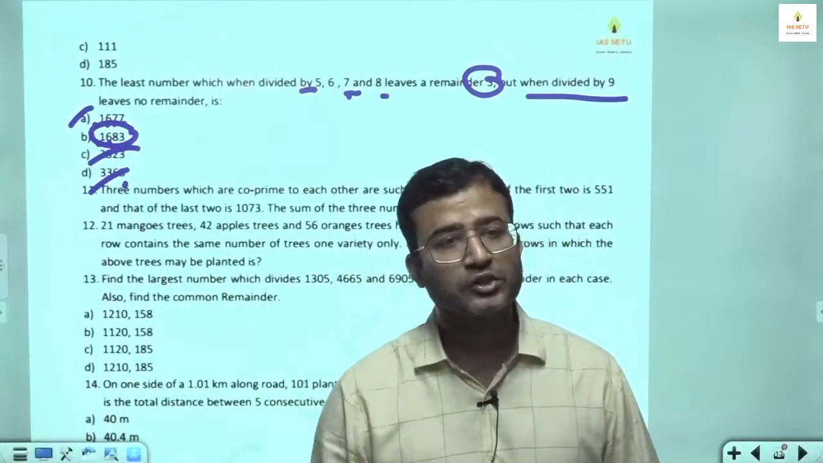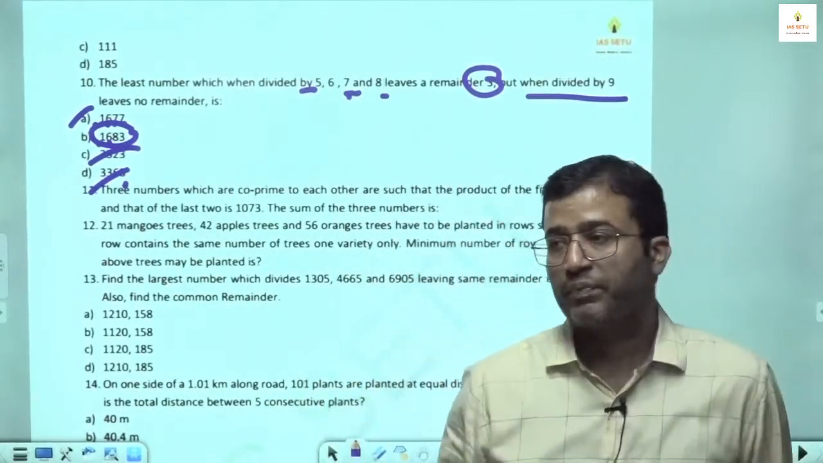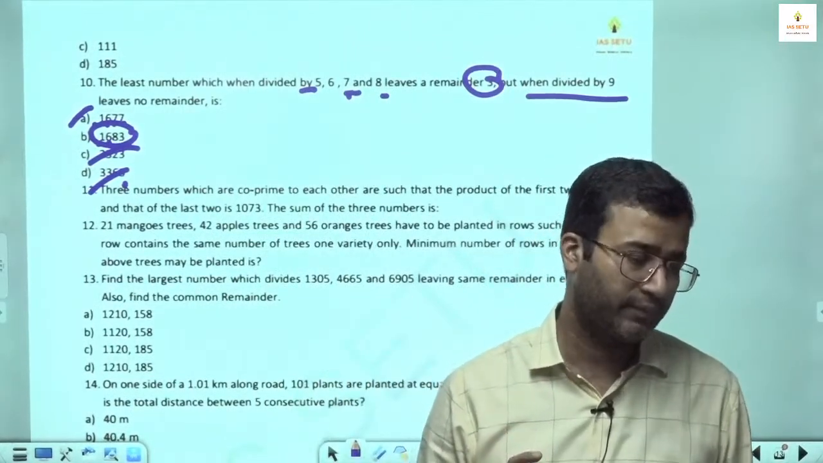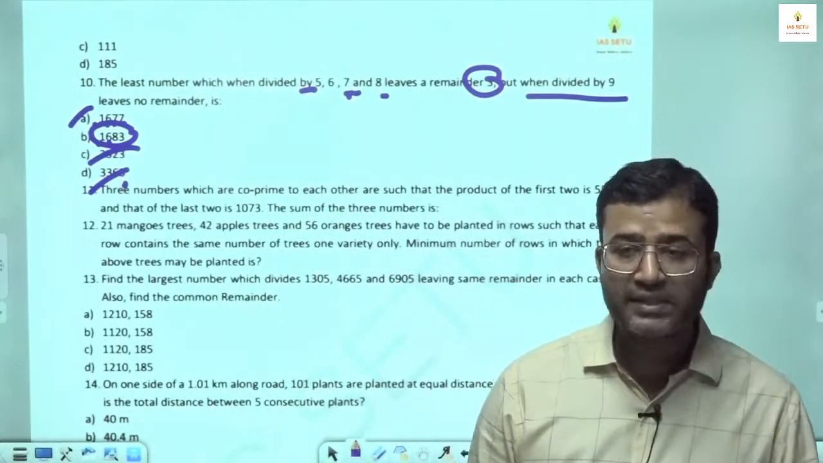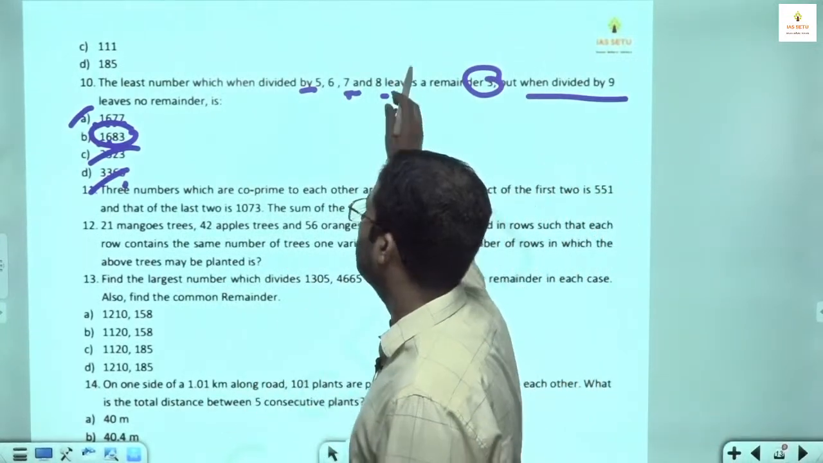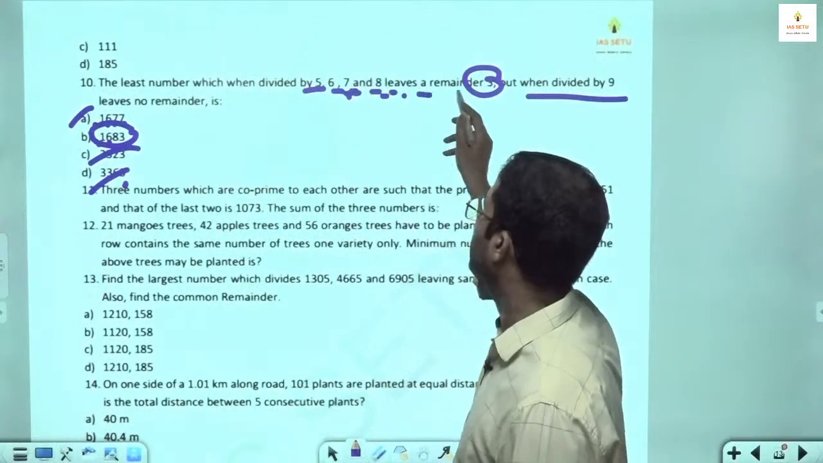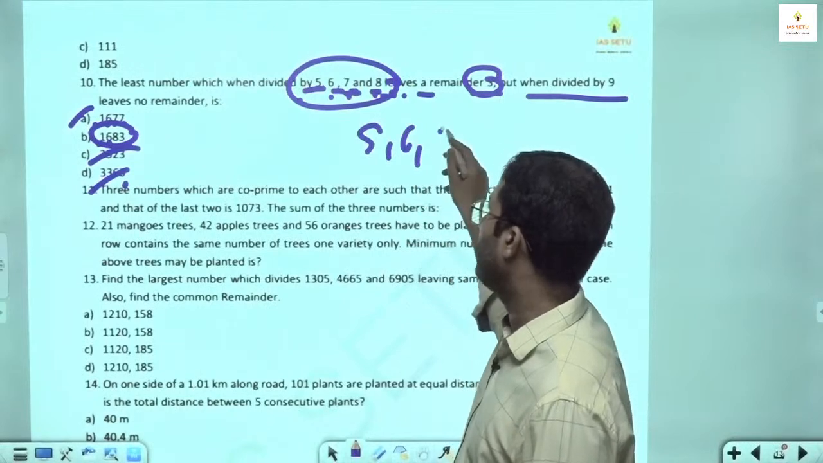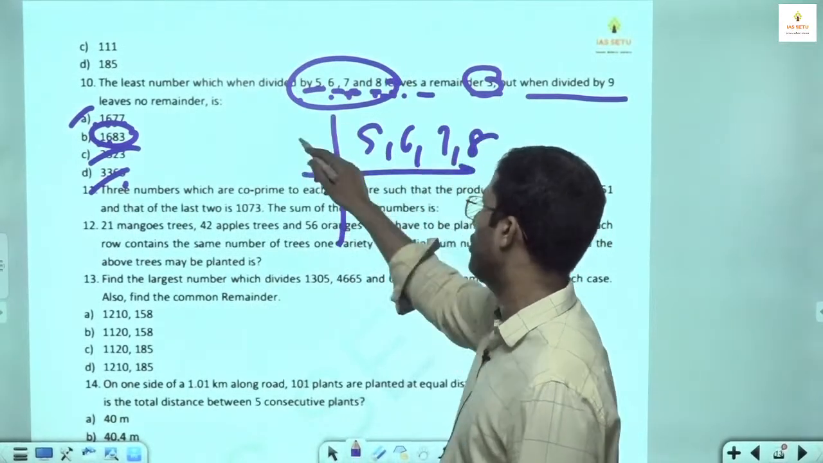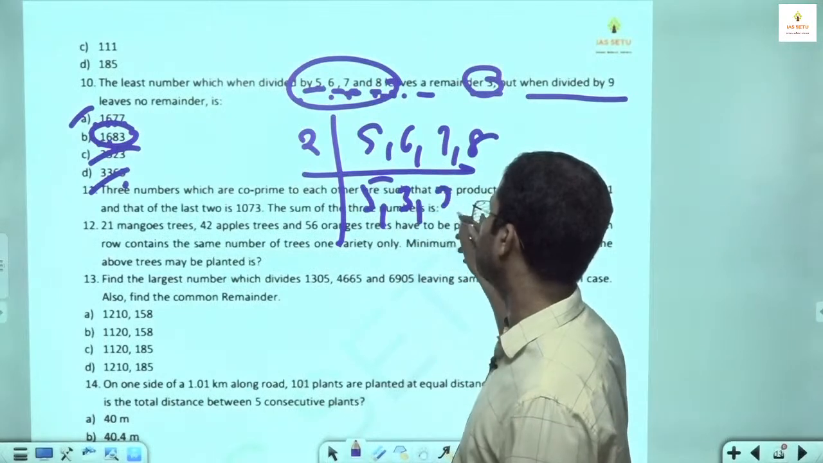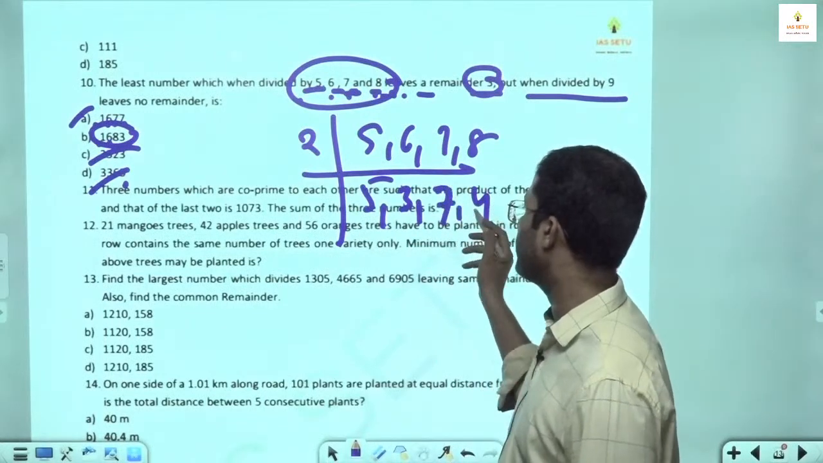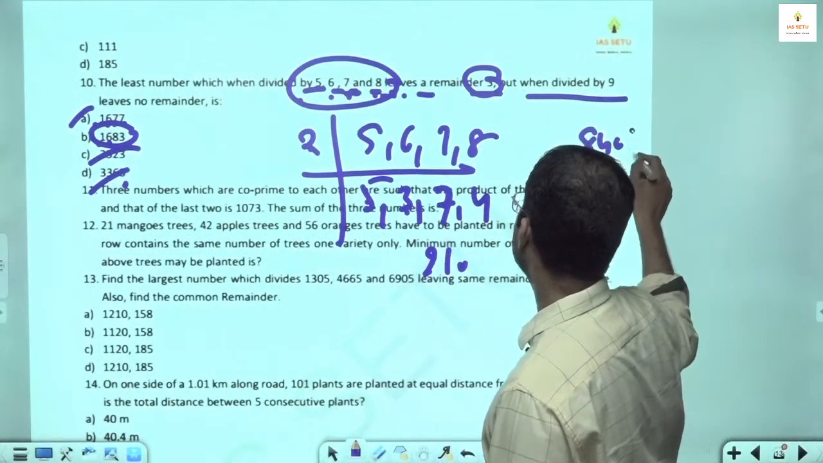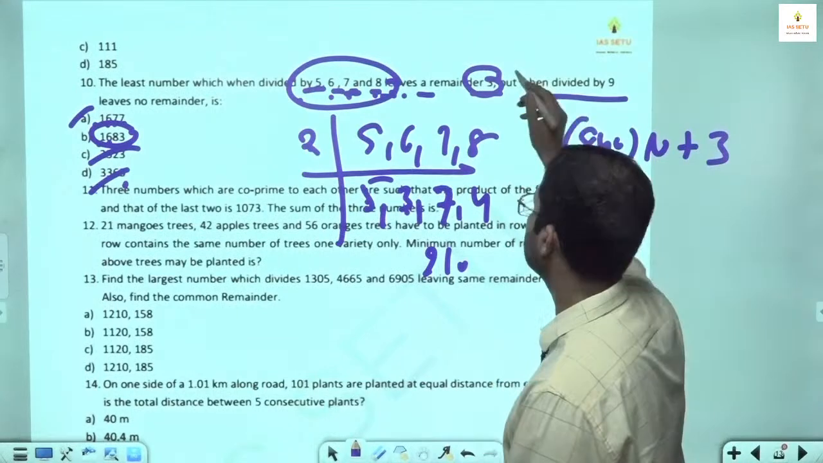See, if you check, out of the given answer options there is only one option which is an exact multiple of 9. Otherwise, the concept is: the least number which, when divided by 5, 6, 7, 8, leaves a remainder of 3 means the LCM of 5, 6, 7, 8. What is the LCM of 5, 6, 7, 8? Take 2 common: 5, 3, 7, 4. After that, you cannot take any other common factor. 10, 30, 210, so it is 840.